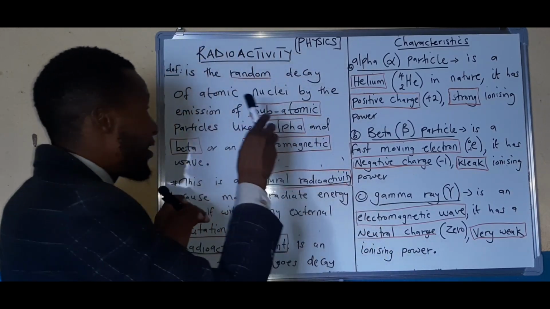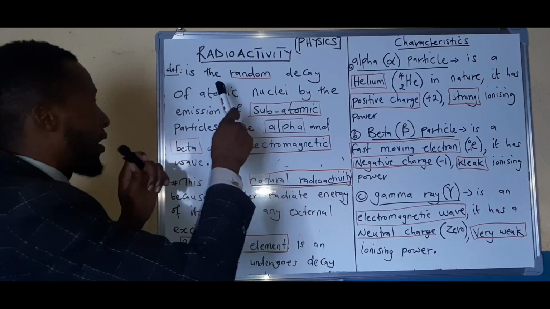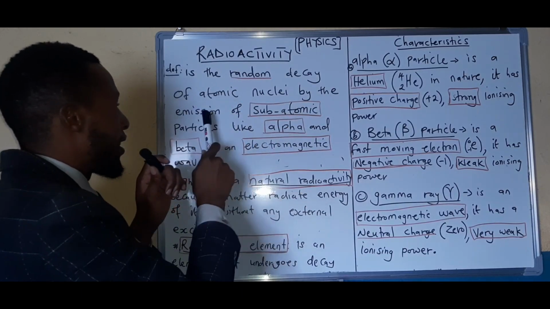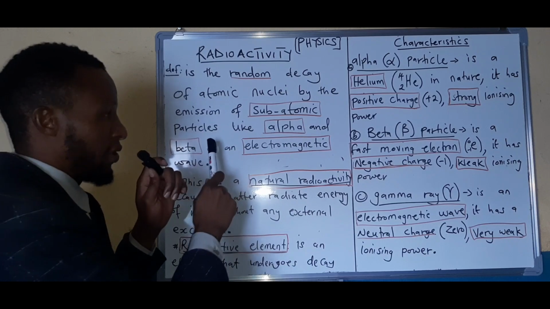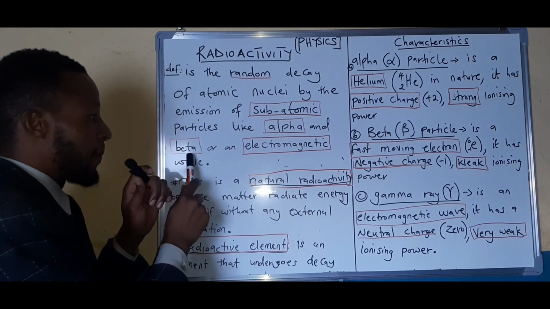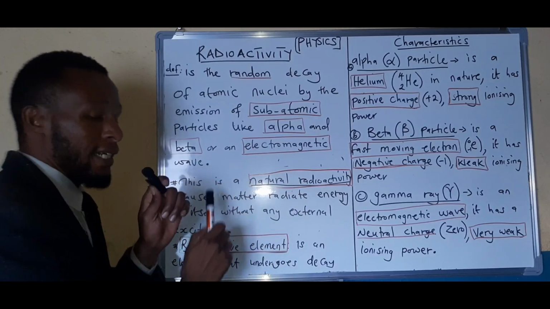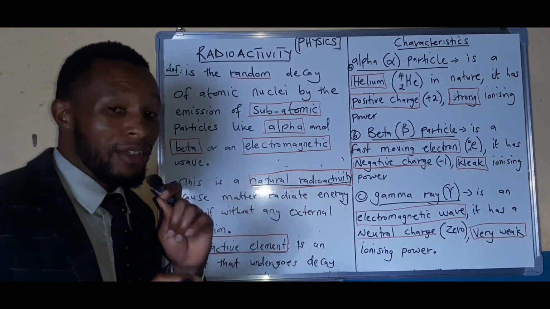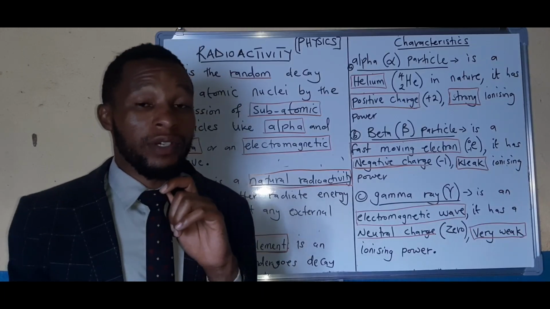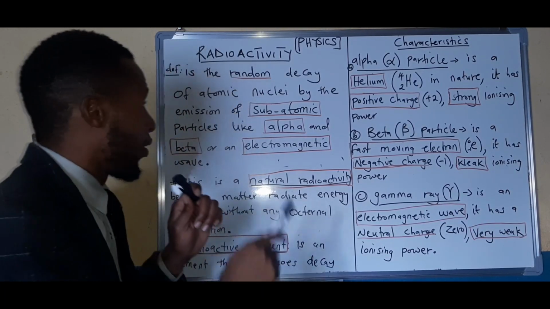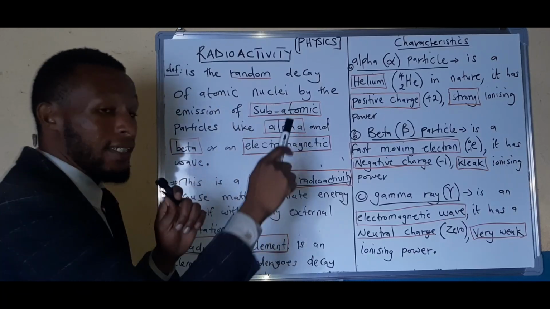So by definition, radioactivity is the random decay of the atomic nuclei by the emission of subatomic particles like alpha and beta, or an electromagnetic wave. Random decay means you cannot predict which element will give out. It's random, you can't predict. At the same time, what decays? It's an atomic what? Nuclei.